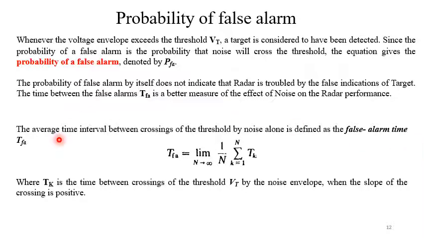The average time interval between crossings of the threshold by noise alone is defined as the false alarm time, TFA, for large value of n, as n tends to infinity, 1 by n summation k equal to 1 to n of capital Tk, where this capital Tk is the time between crossings of the threshold voltage Vt by the noise envelope when the slope of the crossing is positive.